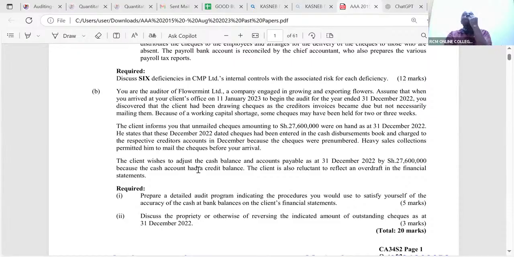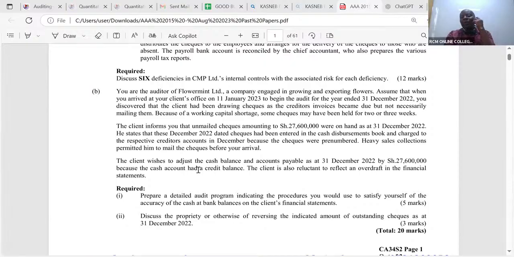This looks funny. Because if he genuinely owed these guys 27 million, instead of pretending by writing checks in their favor and not presenting those checks to them, he would rather have gone to the bank and asked for an OD and paid those guys, because these particular checks, ladies and gentlemen, were due.